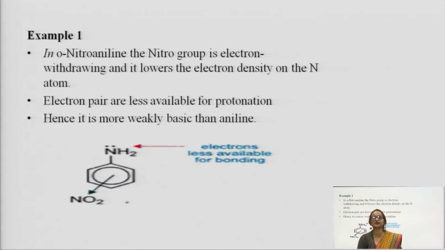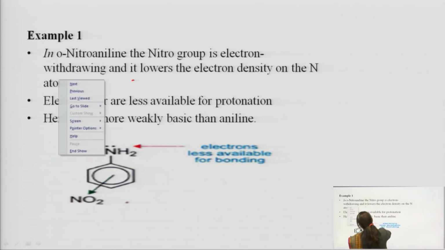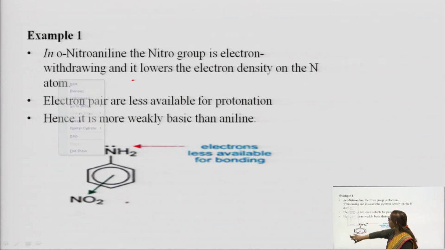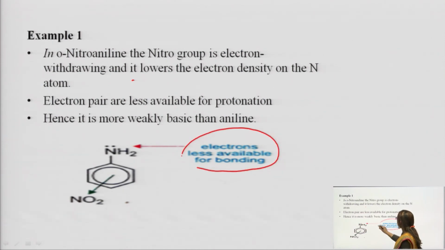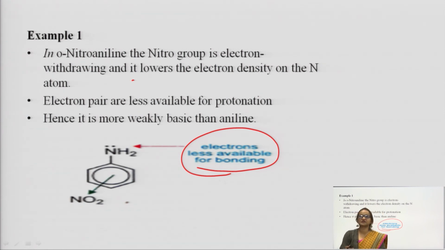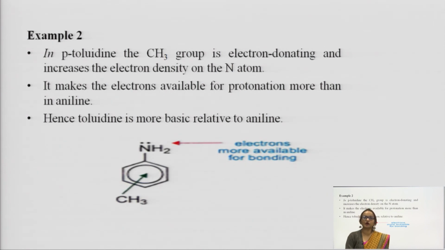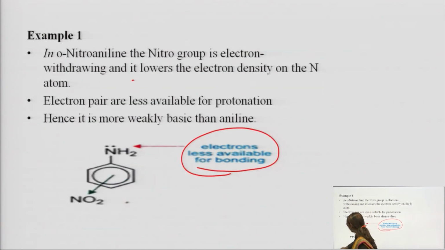Actually, I want to give an example. See this example. In orthonitroaniline, nitro group is an electron withdrawing group. This NO2 group is an electron withdrawing group. So it tries to take away the electrons of this amine's lone pair. So it is making it less available for bonding. So what is happening? It is decreasing the basicity. See the last slide. And in paratoluidine, if a methyl group is there, okay, one minute, I will remove it.